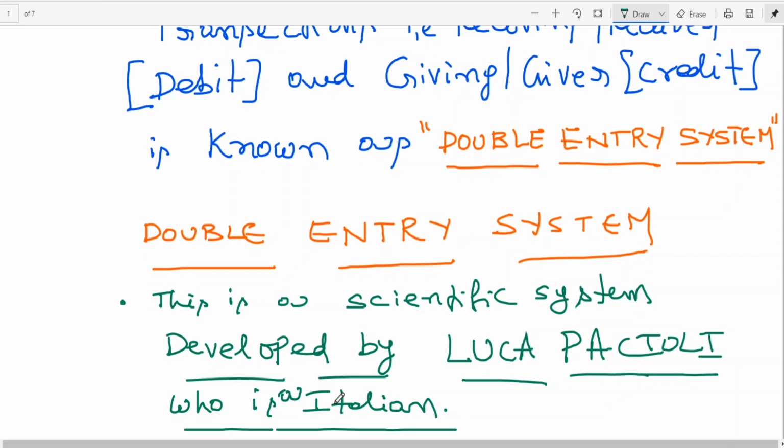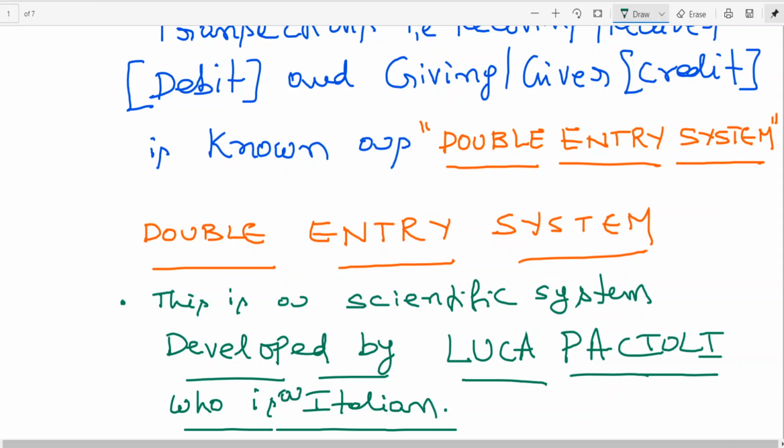So the double entry system is a scientific system. It is around 1484, there is a difference of opinion on this, I am not mentioning it, it is irrelevant also. In the year 1484, if I am not wrong, this system was introduced. And I have told you, accounting has its roots right from the 10th century.